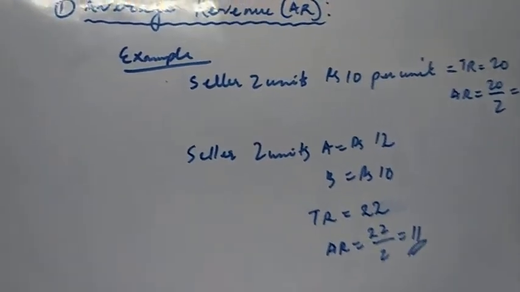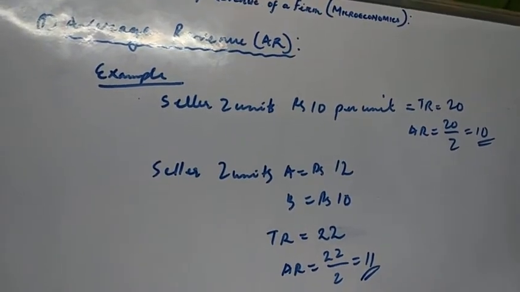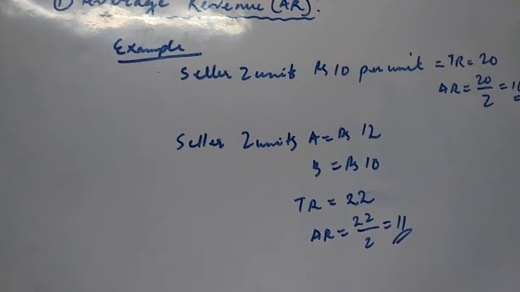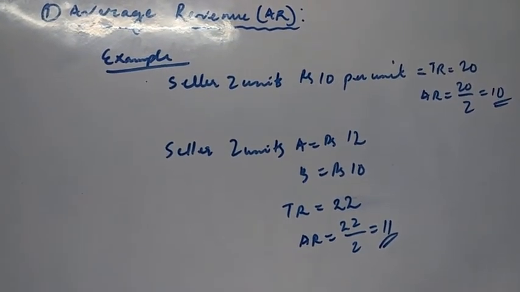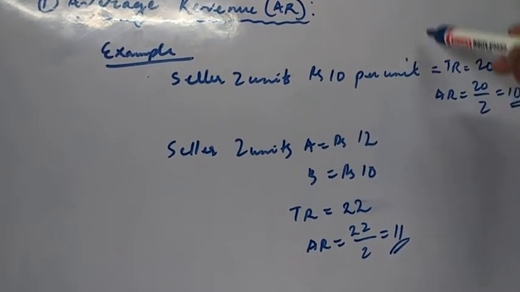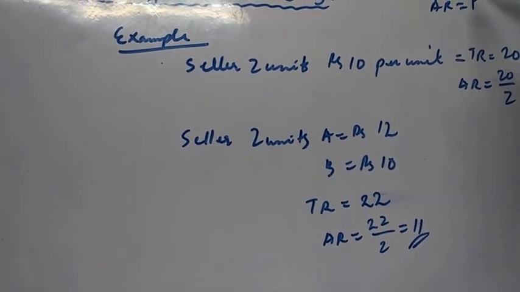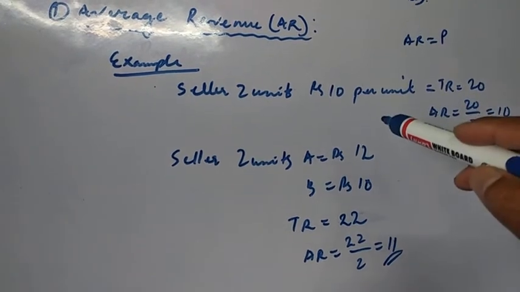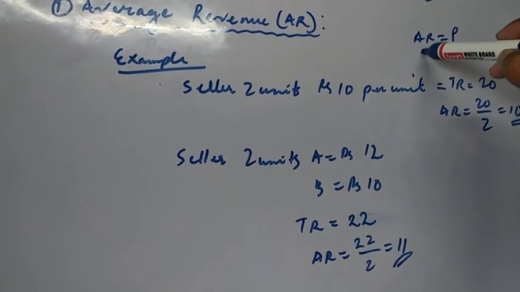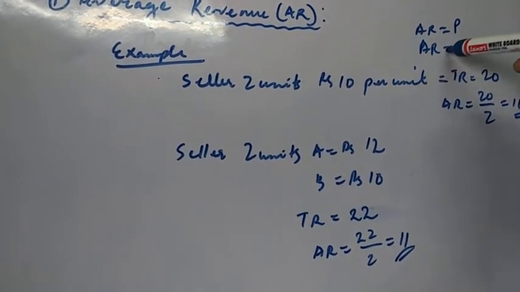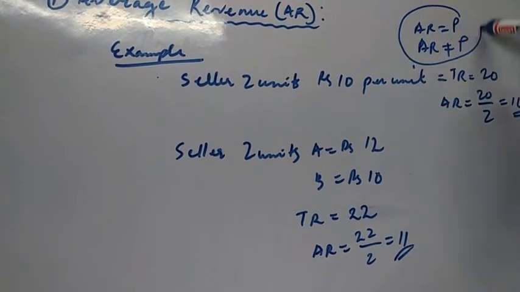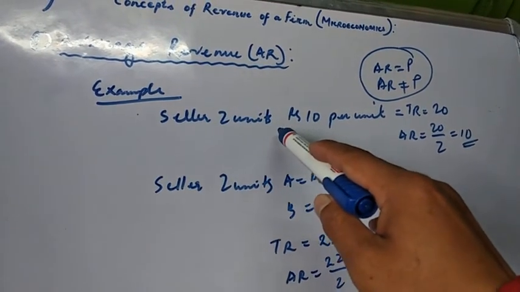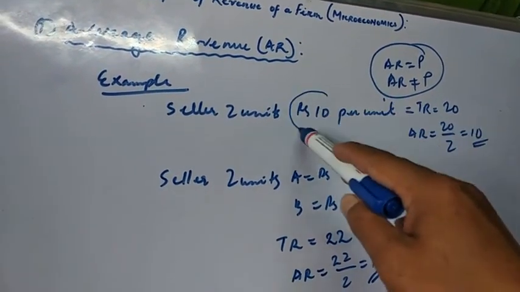An example will make it clear. When the seller or producer sells the units of product at the same price, then average revenue will be equal to price. But when a seller sells the units at different prices, then average revenue will not be equal to price. Let us see this. Suppose a seller sells 2 units of output at rupees 10 per unit.